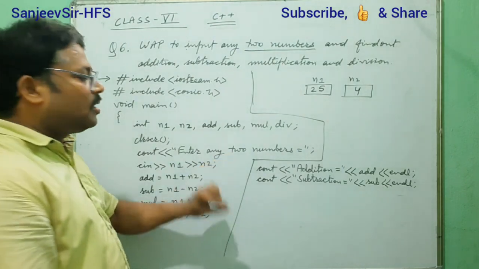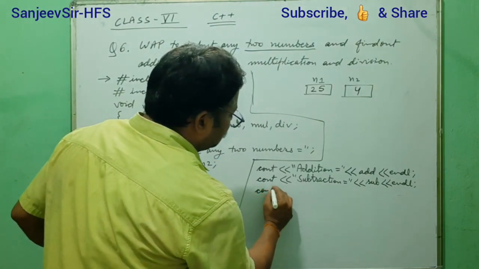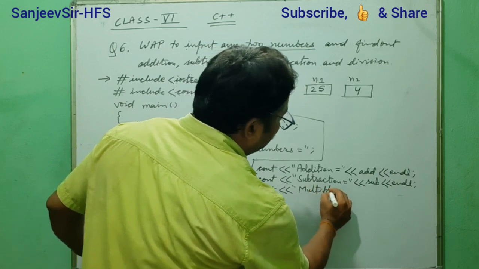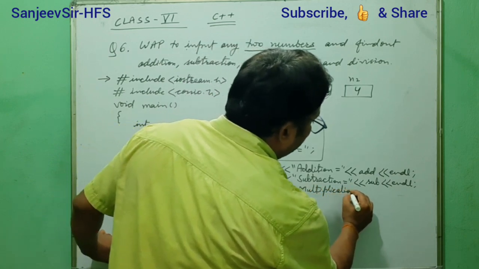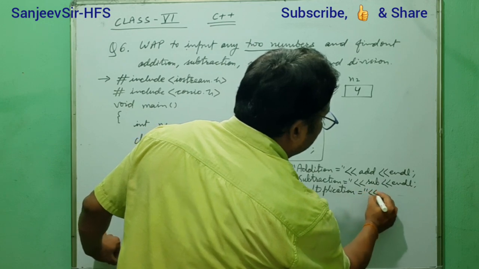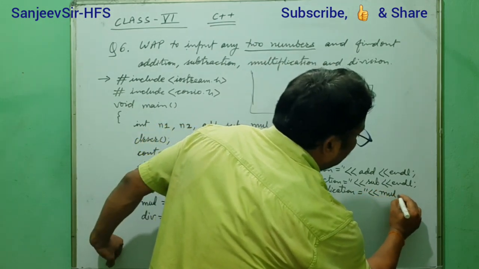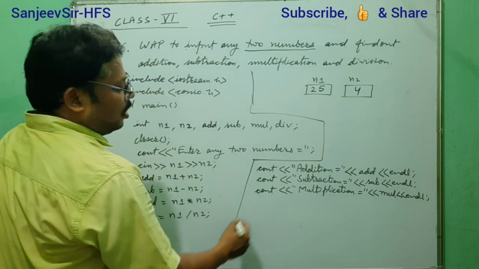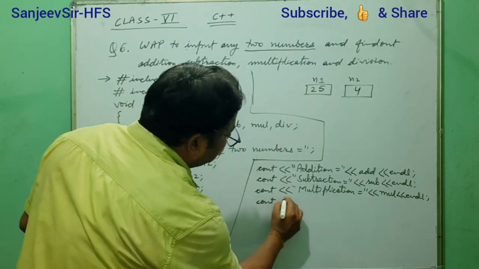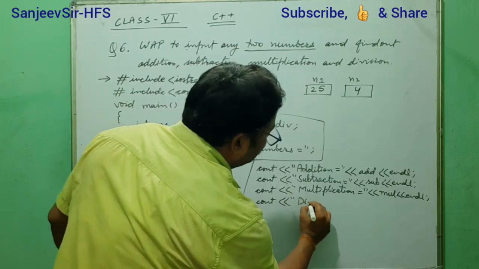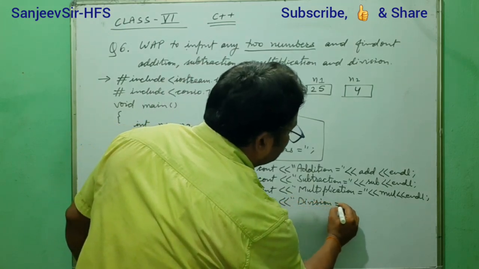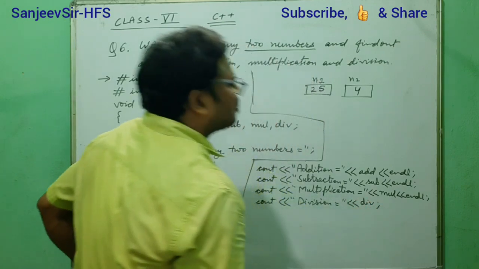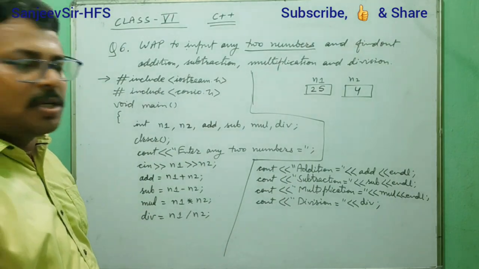In the same way for multiplication, cout, I write multiplication is equal to, after that mul, and then again endl. Now the last one, cout, that will be division is equal to, we write div, and at the last if we don't write endl, no problem, it is okay.